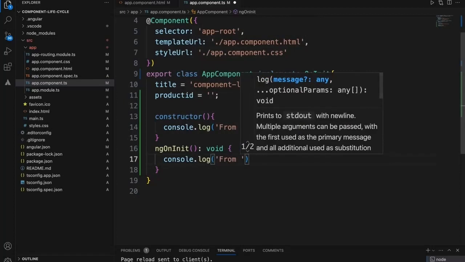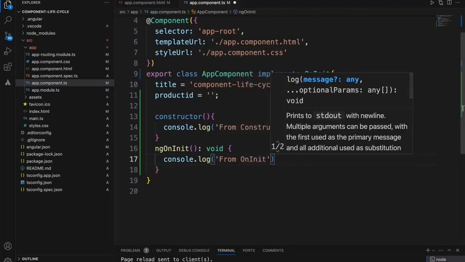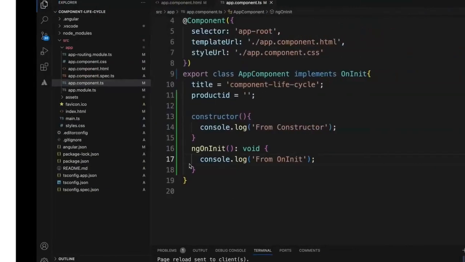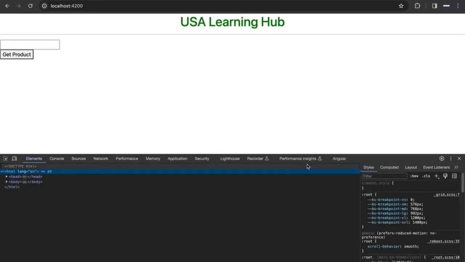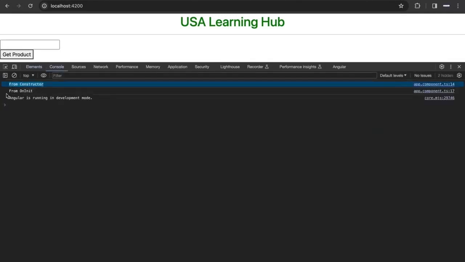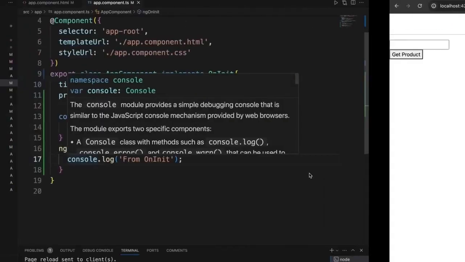We'll say from OnInit. So as a first step, let's look at it. If you see, from constructor, from OnInit. So first the constructor is called, then OnInit is called, but this doesn't make sense.